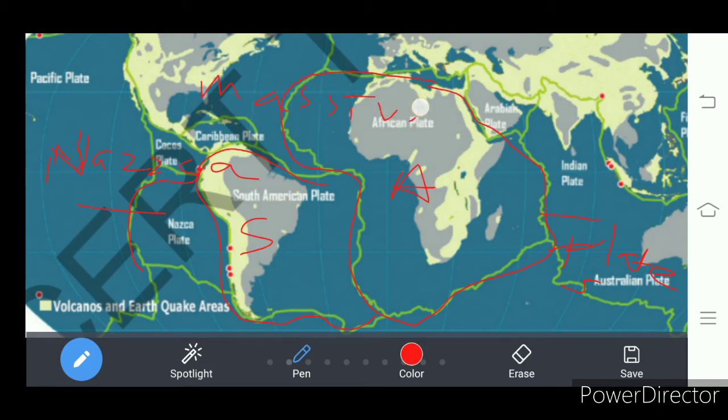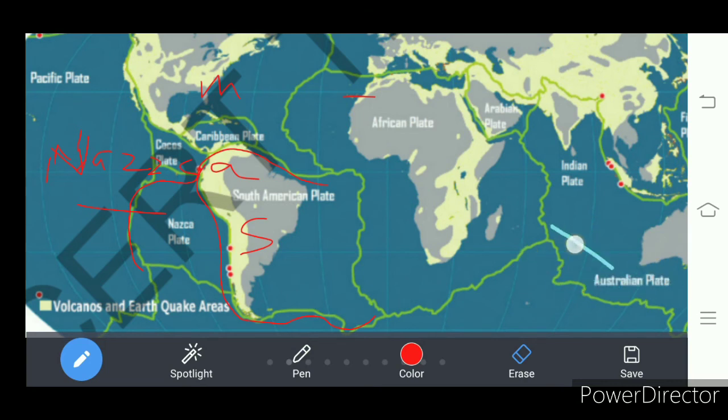So all the continents and oceans are lying on plates.